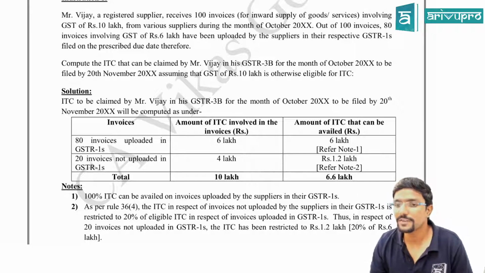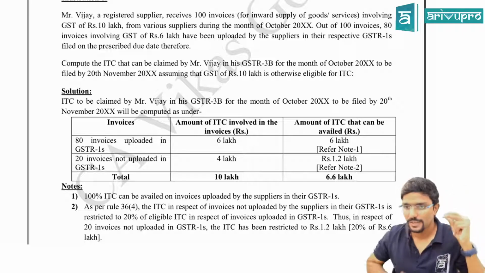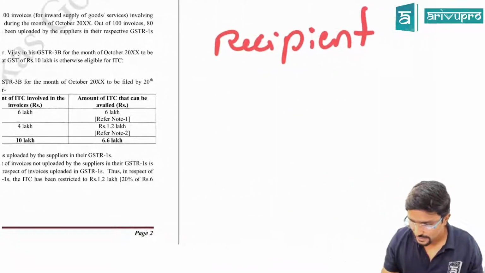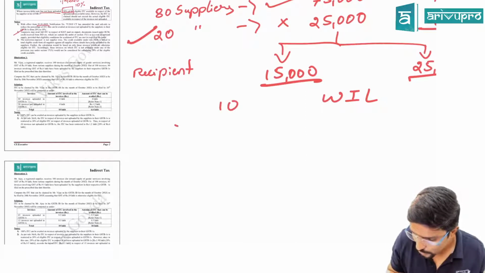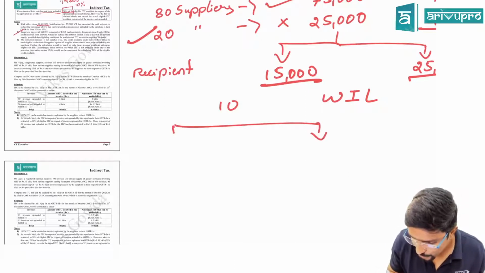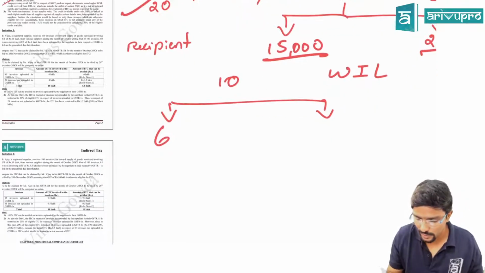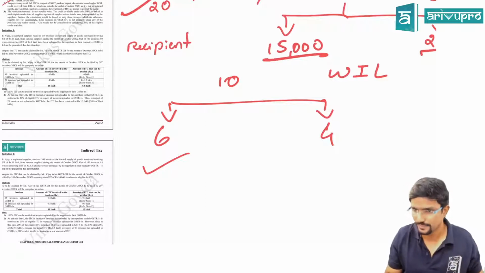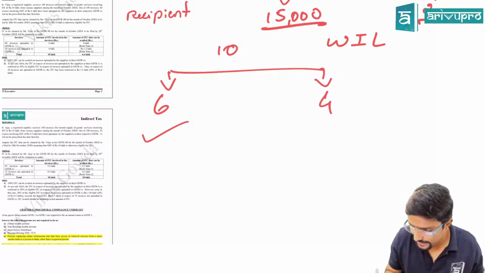Assuming that GST of 10 lakh is otherwise eligible. That means all other conditions are satisfied. Now the thing is like this. Sir, 10 lakh is my total credit. Out of that, I have to do two bifurcations. 6 lakh invoice is uploaded. I can take full credit. 4 lakh invoice is not uploaded. In that case, what will be the amount of credit I can take?